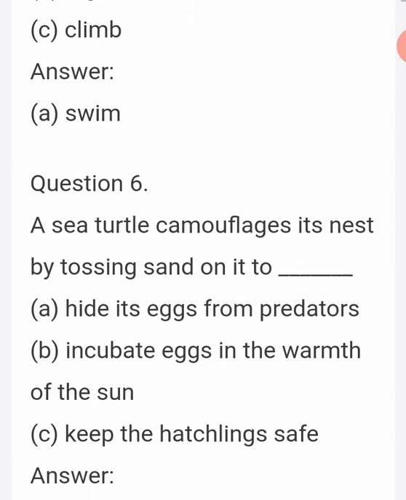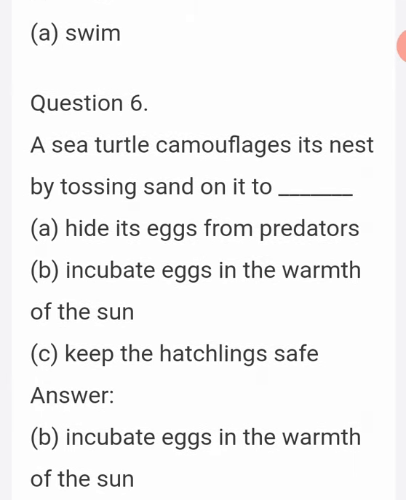Next question, sixth one. A sea turtle camouflages its nest by tossing sand on it to dash. A, hide its eggs from predators. B, incubate eggs in the warmth of the sun. C, keep the hatchling safe. The correct answer is B, incubate eggs in the warmth of the sun.